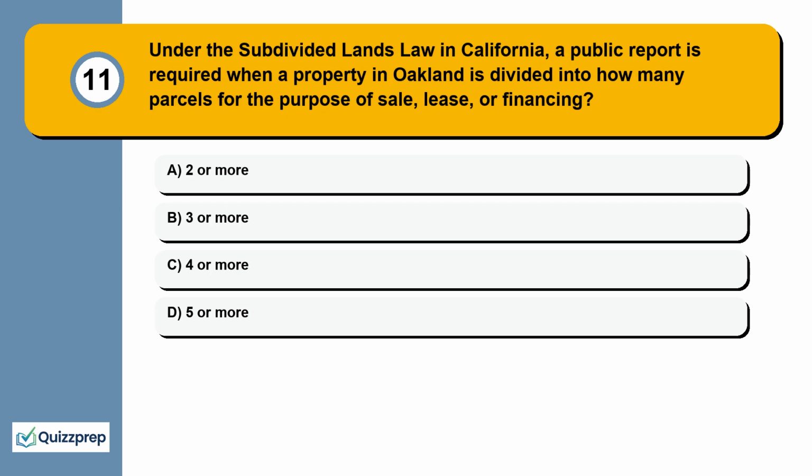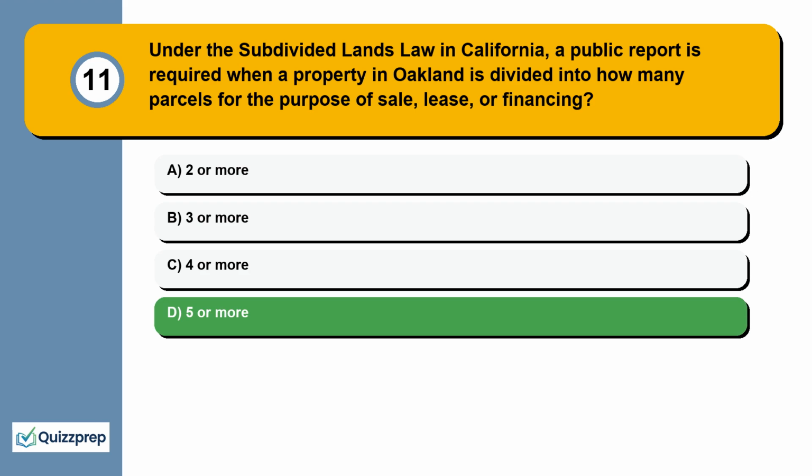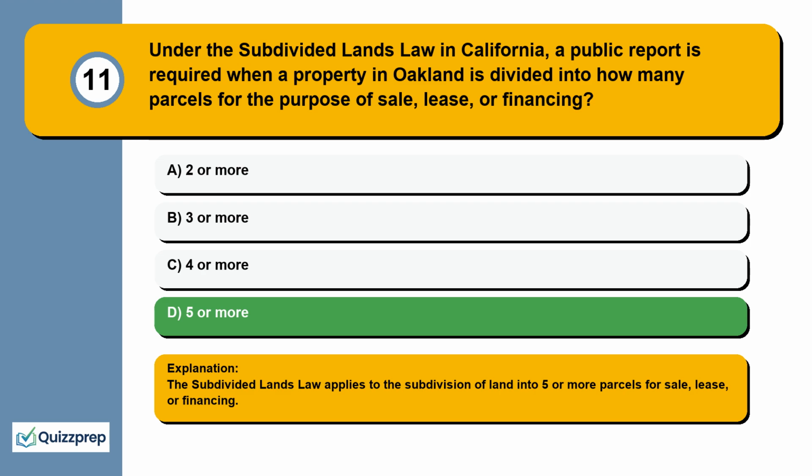Question 11. Under the Subdivided Lands Law in California, a public report is required when a property in Oakland is divided into how many parcels for the purpose of sale, lease, or financing? 2 or more, 3 or more, 4 or more, 5 or more. The Subdivided Lands Law applies to the subdivision of land into 5 or more parcels for sale, lease, or financing.